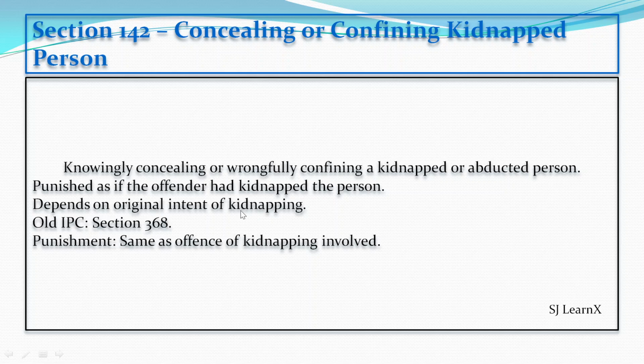Let us look at Section 142. It applies to a person who knowingly conceals or wrongfully confines someone who has already been kidnapped or abducted. Example: person A kidnaps a child. Person B knows about the kidnapping and hides the child in his house. Even though B did not kidnap the child himself, B is equally punishable. The key idea here is that the law punishes helpers as strictly as kidnappers based on the intention involved. The IPC section was previously 368. The punishment is the same as the punishment for the original kidnapping offences.